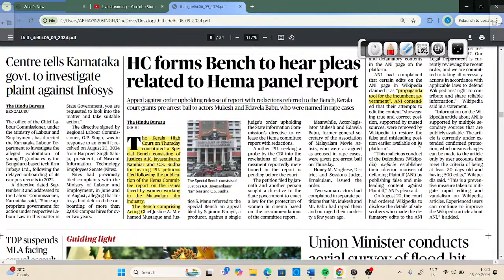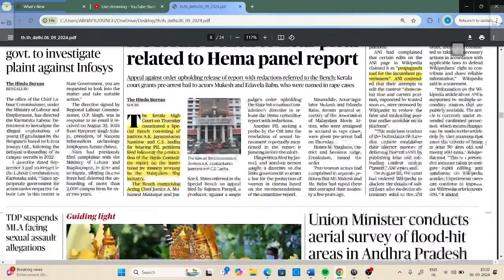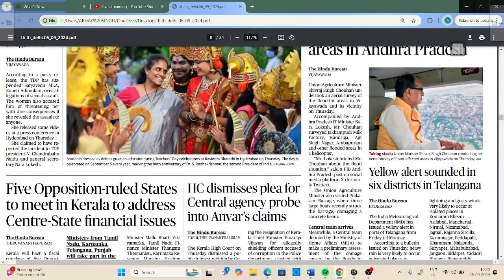The main task of this bench is to hear public interest litigation petitions which were filed in the High Court after the report of the HEMA panel was released on 19th of August 2024. So this is also very important.